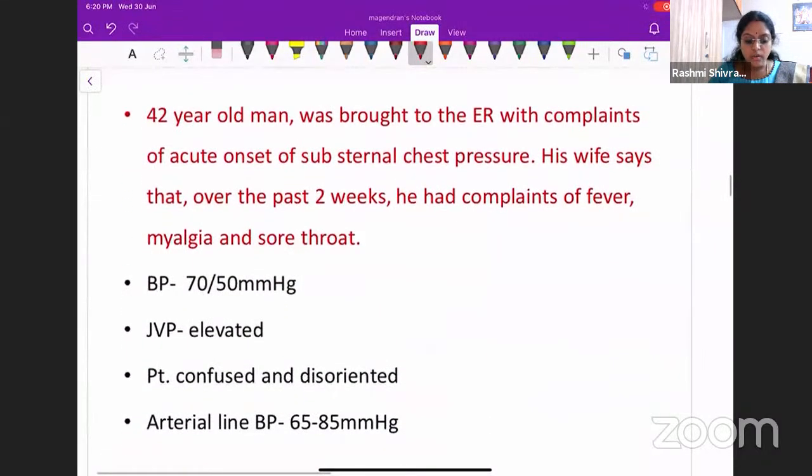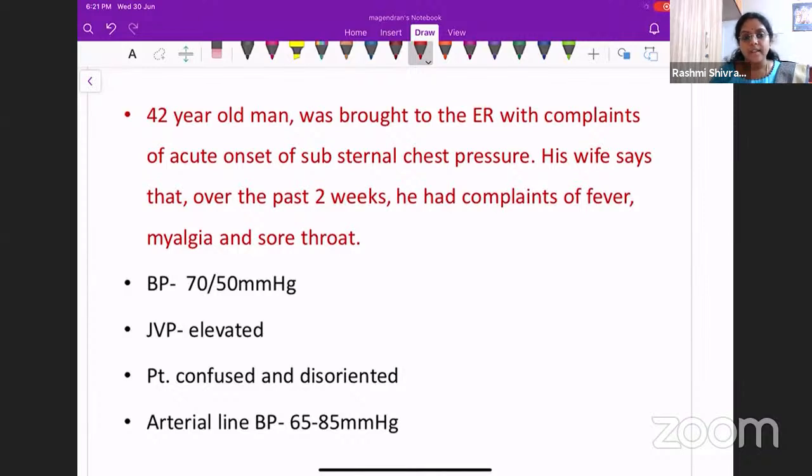Here's a 42-year-old man. He was brought to the ER with complaints of acute onset substernal chest pressure. His wife says that over the past 2 weeks, he's not been doing that well. He's had fever, myalgia, and sore throat. The patient is confused and disoriented. His JVP is elevated. His BP is very low, just 70 by 50 millimeters of mercury. You insert an arterial line immediately, and the BP shows around 65 to 85 millimeters of mercury.